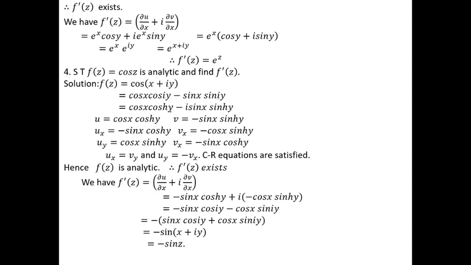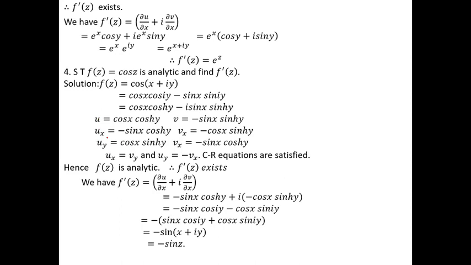Here cos iy can be expressed in terms of cos hyperbolic y, and sin iy can be written as i into sin hyperbolic y. Now we separate the real part and imaginary part. Consider u is equal to cos x cos hy, and the imaginary part v is equal to minus sin x sin hy. Now differentiate u and v with respect to x and also y.